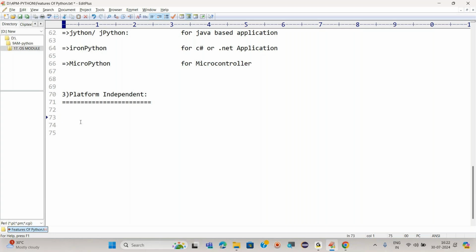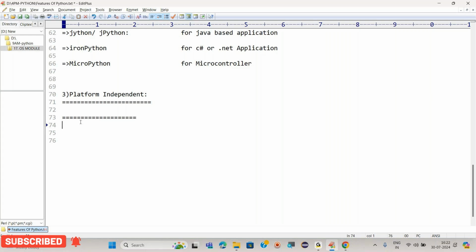A simple example: let's take C programming. C programming is a platform dependent language. Why do we call it platform dependent? It has one software called Turbo C++, and Turbo C++ can only run in its specific operating system.